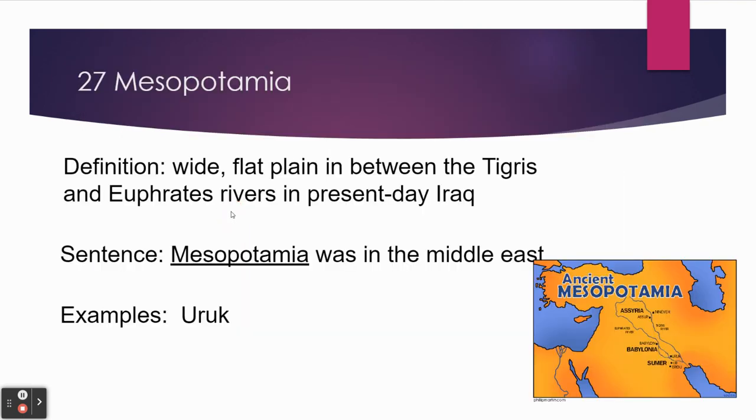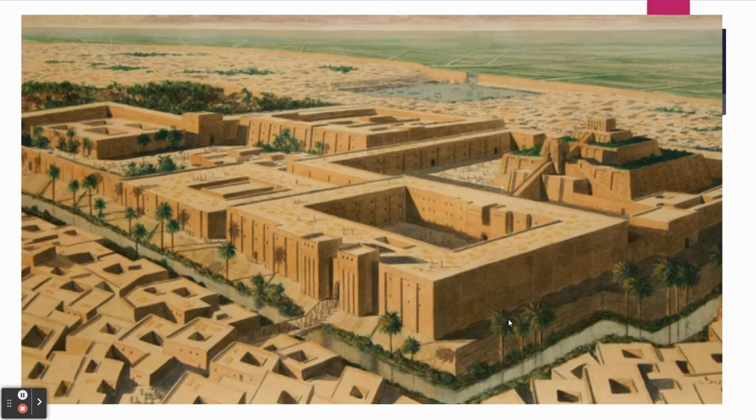Mesopotamia. The definition: wide, flat plain in between the Tigris and Euphrates rivers in present-day Iraq. Sentence: Mesopotamia was in the Middle East. Example: Uruk. So you can see Mesopotamia is the area in between these two rivers right here in this picture. It is in the Fertile Crescent, meaning it is good for farming. This looks like a city from Mesopotamia. You can see the center, and then on the outside you can see all the housing. Notice those openings in the ceiling for possible entry.